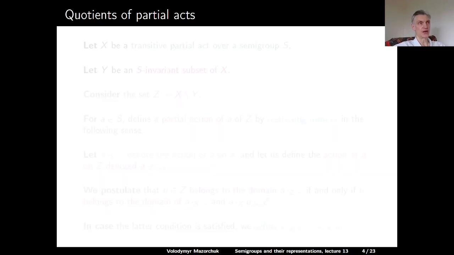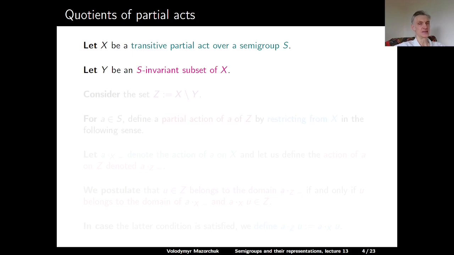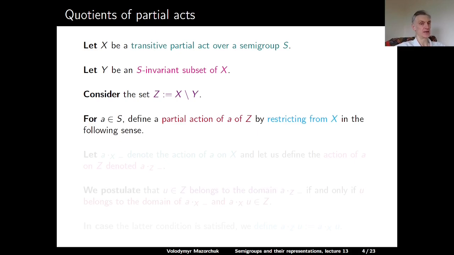For partial acts, we can define the notion of a quotient of an act. Let X be a partial act over a semigroup S. It doesn't have to be transitive. Let Y be an S-invariant subset of X. Then we can consider the set Z, which is X minus Y. For an element a in S, we define a partial action of a on Z by restricting this action from X in the following sense.